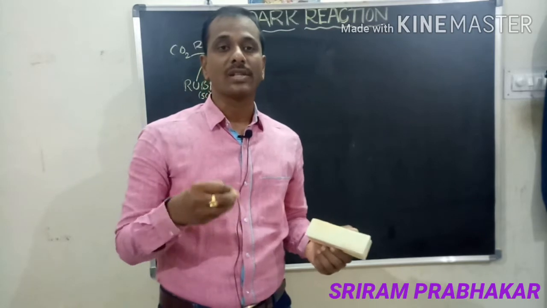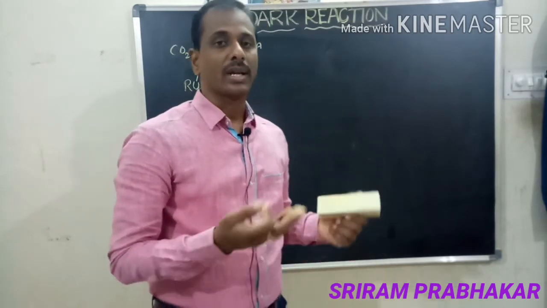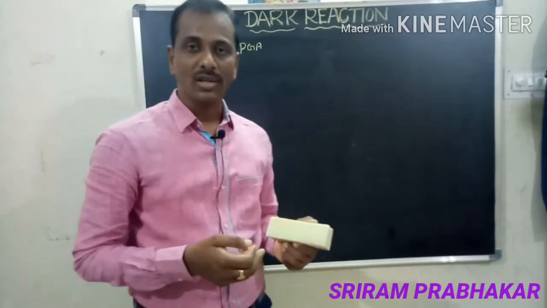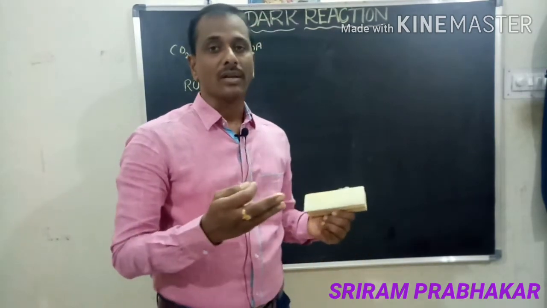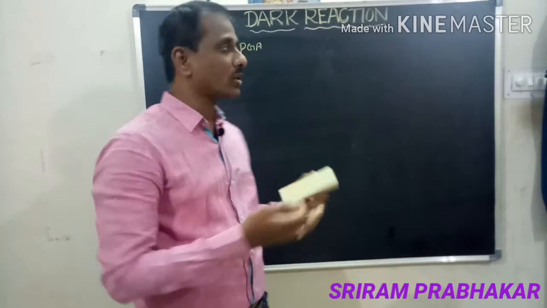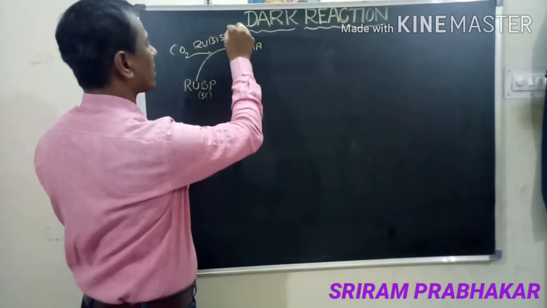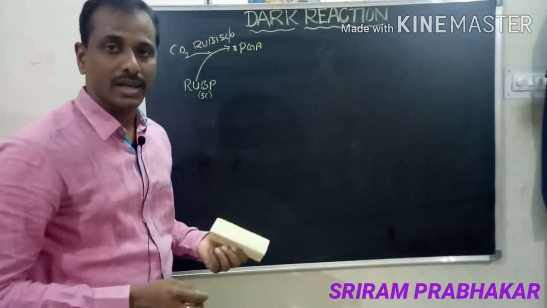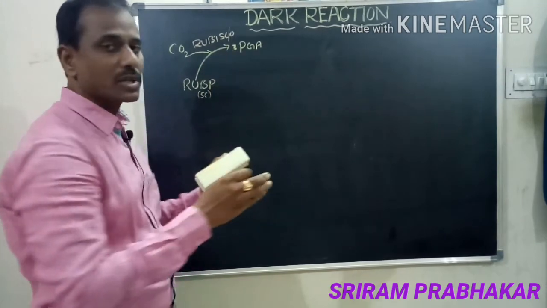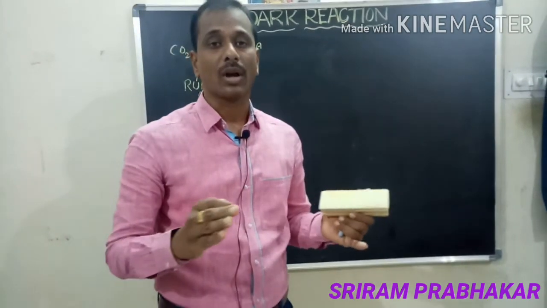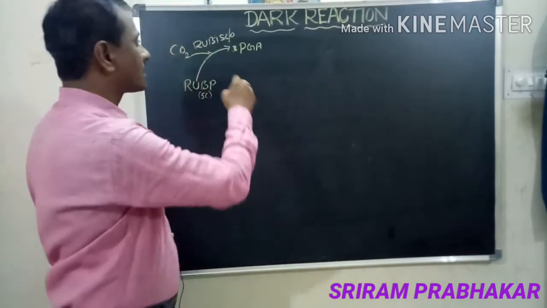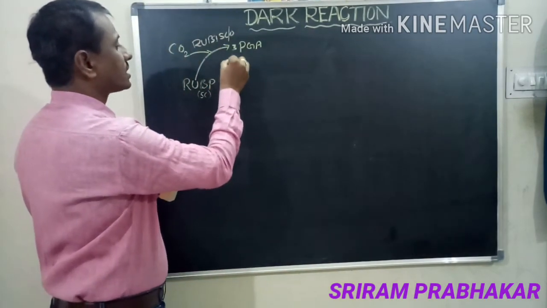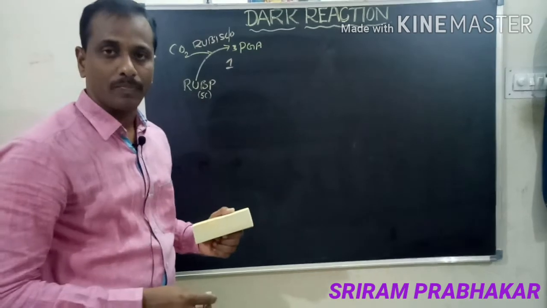When the carbon dioxide percentage in the atmosphere is higher, it helps in carboxylation reactions. If the oxygen is higher, it helps in oxidation reactions. So it is called RUBP carboxylase and oxidase. This enzyme helps in the breakdown of the 6-carbon compound into phosphoglyceric acid. This is the first reaction, that is carboxylation.